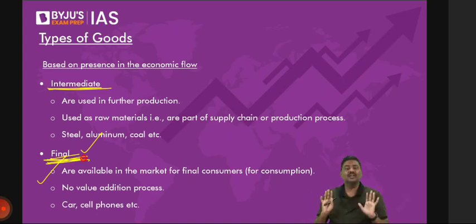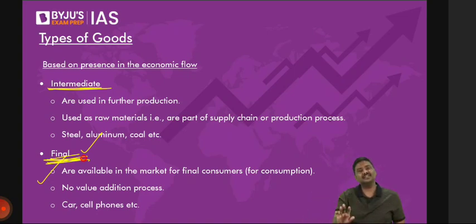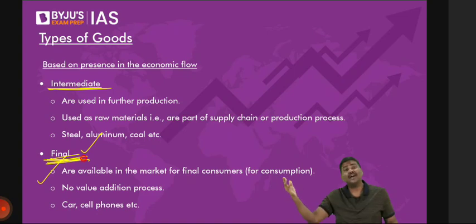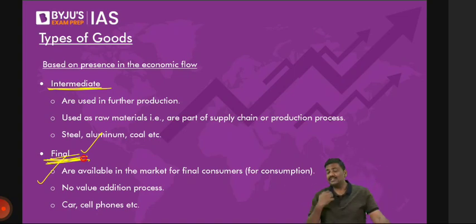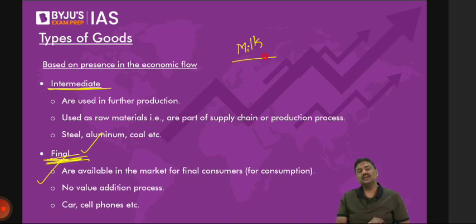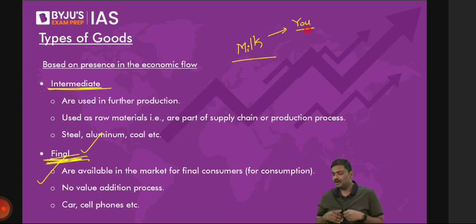Now I can see many of you are doing permutation and combination. My suggestion, stop, because a product itself cannot decide whether it is intermediary or final. I'll give you an example. Have patience. It depends on who is actually using it. For example, milk. If milk is purchased by you, are you purchasing milk for selling something or for consuming? It's for consumption. Can I refer to this as a final good?